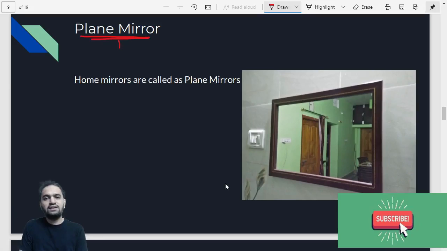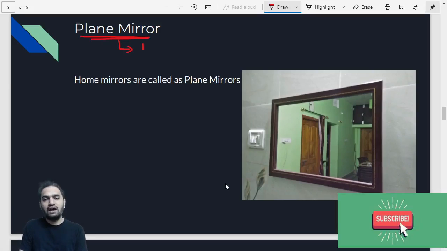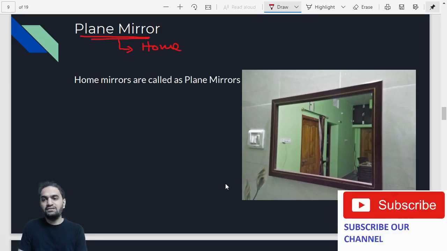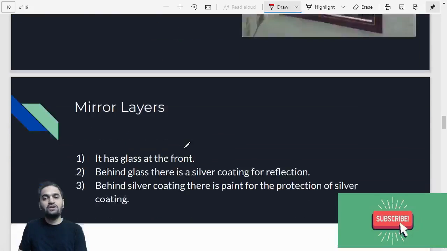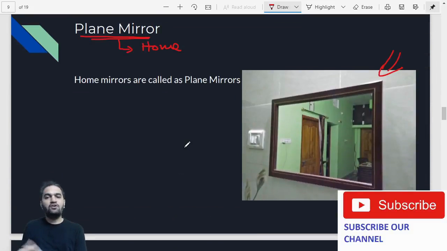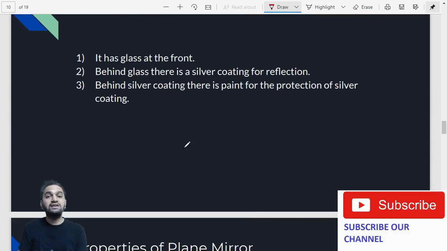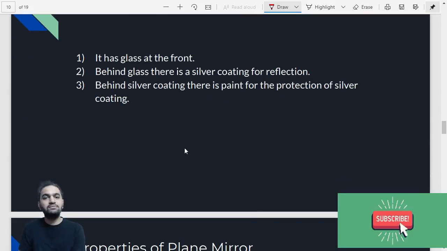So plane mirrors are nothing but your home mirrors. The mirrors which are available at your home are called plane mirrors, like this. The one which is shown in the diagram is the same thing which is available at your home, and those are called plane mirrors. Now before we get into the properties of plane mirror, let us first understand what a mirror is made up of. Obviously you can tell the front part of the mirror is made up of what?